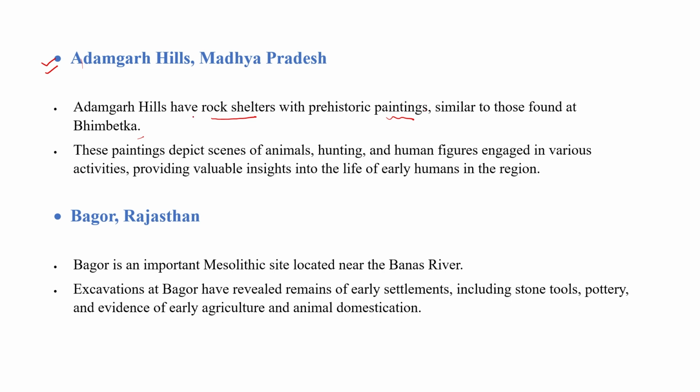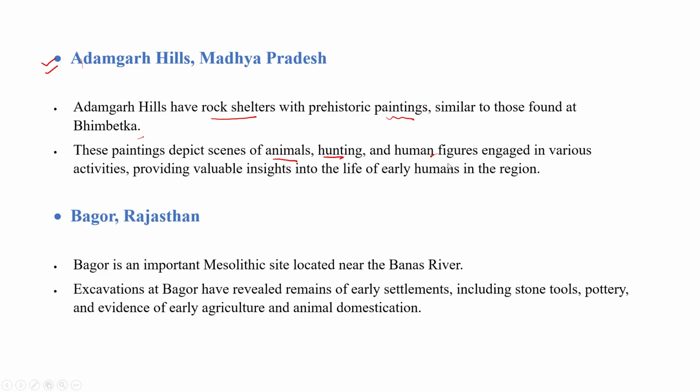Okay, what do these paintings depict? These paintings depict scenes of animals. Here we found pictures of animals, hunting scenes, and human figures engaged in various activities. So we found pictures of humans, Homo sapiens, hunting the animals.